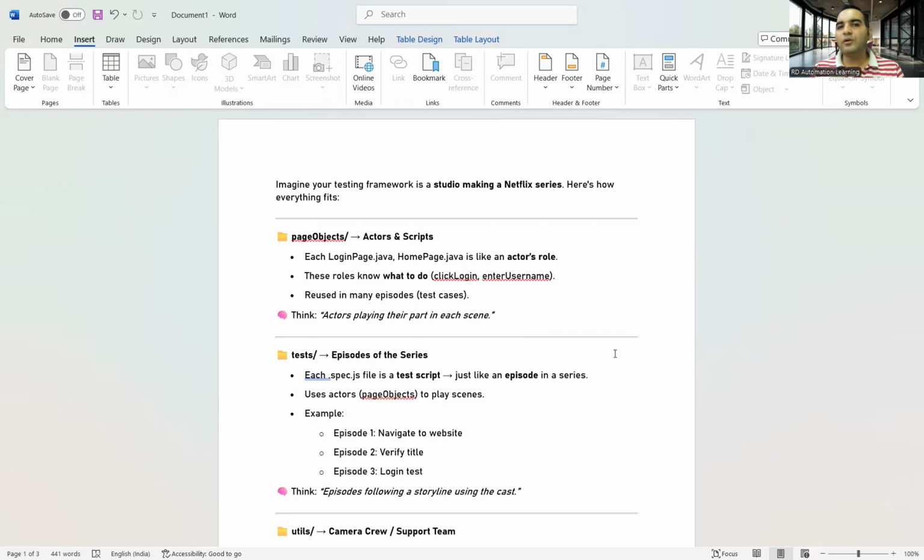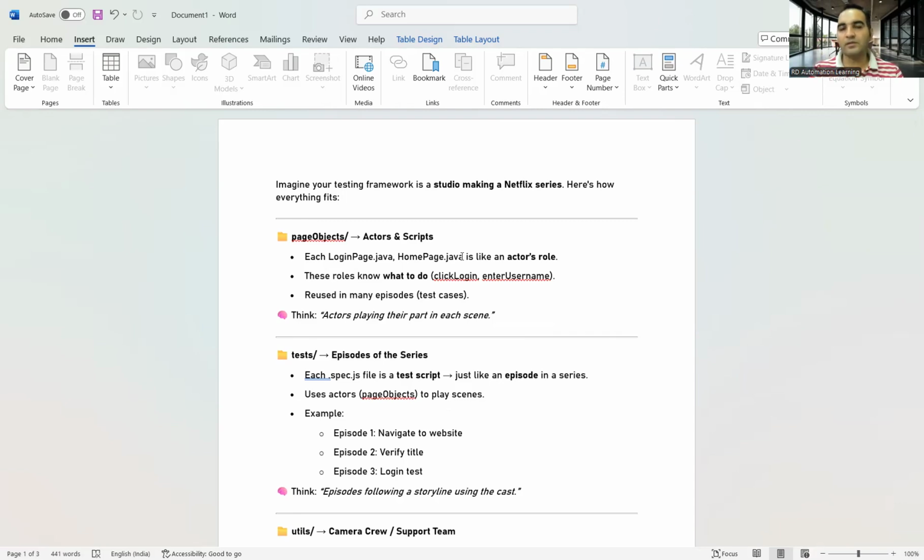Imagine your testing framework is like a studio making a Netflix series, right? So you have page objects. We saw about page objects, right? Page object model, a design pattern. So those are your actors and scripts. Every page like LoginPage.java, HomePage.java is like an actor's role, what they will be doing and what they want to do. They want to enter the username, they want to click on the login button, right? And these particular actors will be playing their part in each scene.